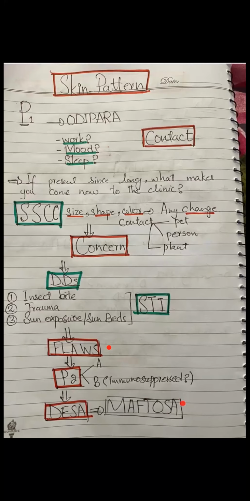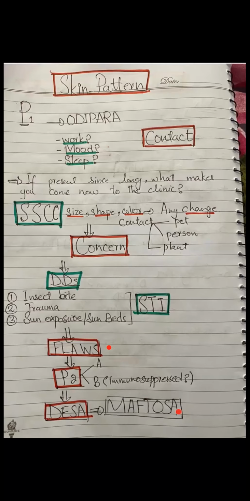Now your last question, doctors. I told you that you will start your station with a golden question and you'll end your history taking with another golden question, that is anything else. Okay, your A is for anything else. So you will ask the patient that, is there anything else that I have missed out that you would like to add? Or you can say to the patient, is there anything significant that you would like me to know? Okay, that you would want me to add to your medical records. Is there anything that I've missed out at all?